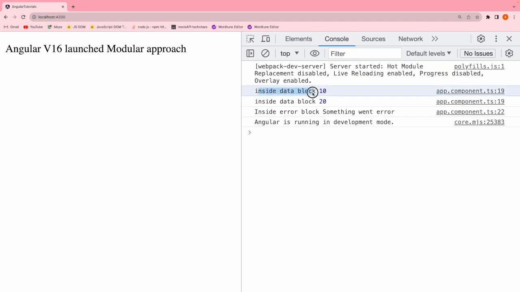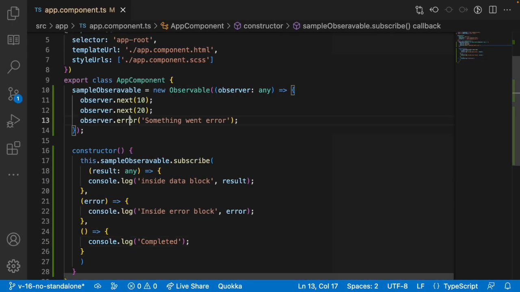If you see, inside the data block 10, that means the data is passed, and here 20, the data is passed, and inside the error block, "something went wrong." Something went wrong is the data which we are passing from the error of that observer. So here we are passing an error and it has completed its subscription.